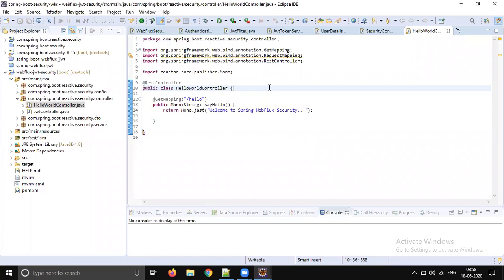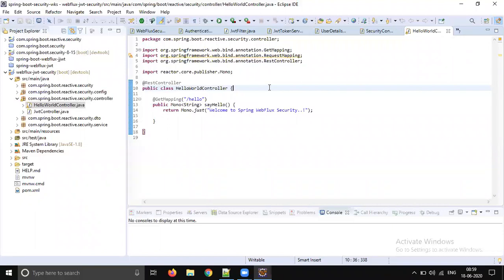The problem is this is reactive, Spring WebFlux. There are a few changes between Spring WebFlux security and WebMVC security. How do we do it in WebMVC? It's a filter. We write a filter and use the existing API to validate the token. But with WebFlux, we don't have such a feature. We need to write our own authentication manager, our own security context repository, and our own configuration code.